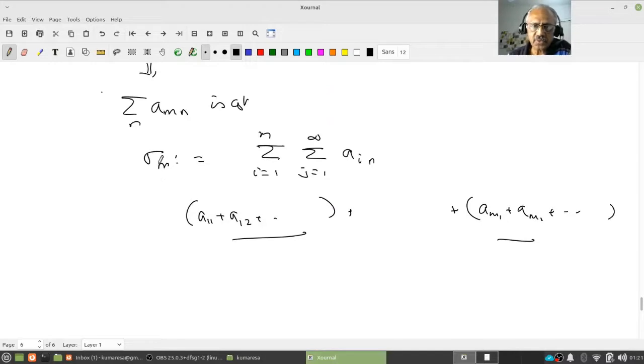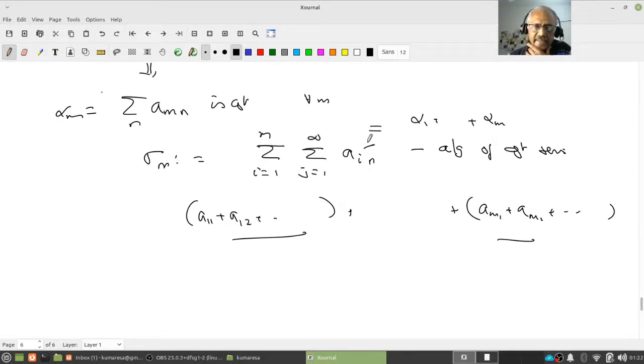So what do I have to prove? This is convergent for every M. Therefore, when I write I equal to 1 to M, this is an algebraic combination of convergent series.